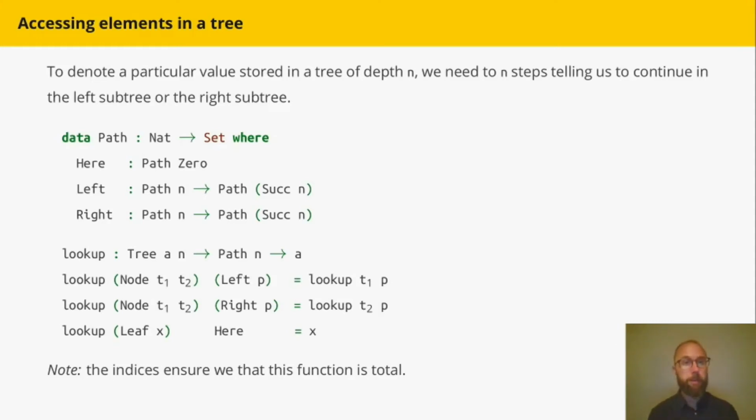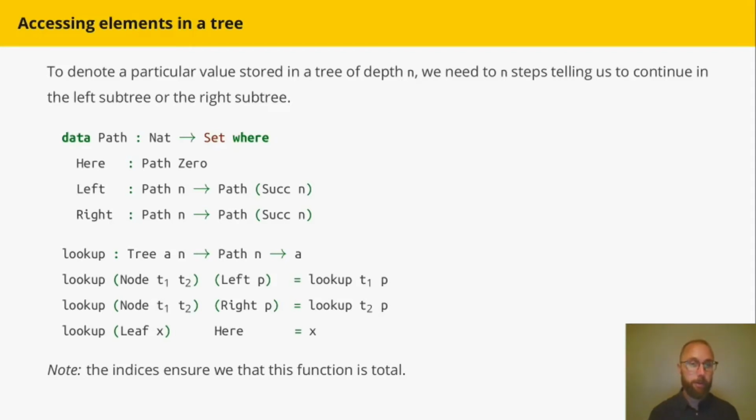The data type path here is just isomorphic to a vector of Booleans, but it's nice to have this separate data type. And the idea is that this path tells me for every node whether I should go left or right. And then I can define a lookup operation which just follows that path through the tree, going to the left subtree if the path starts with the left constructor and the right subtree if it starts with the right constructor.